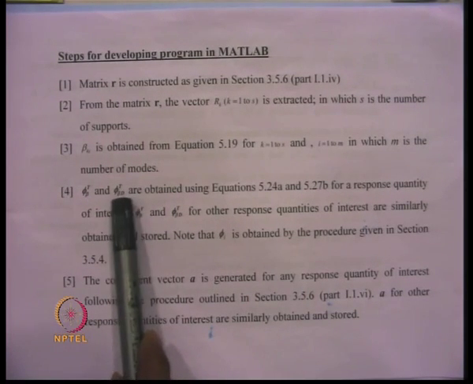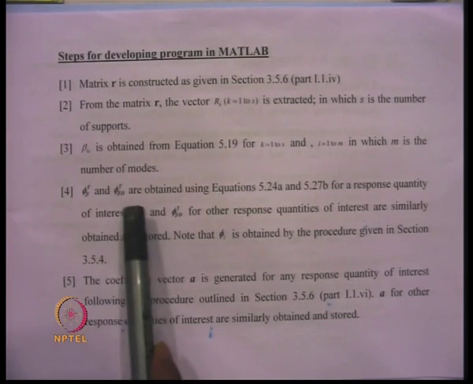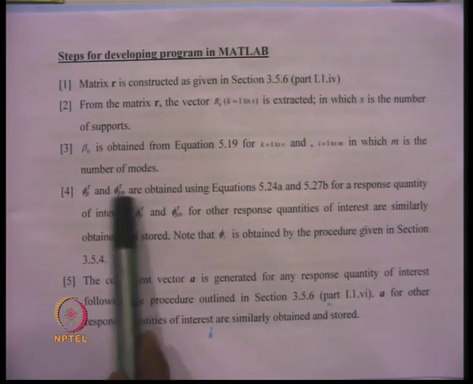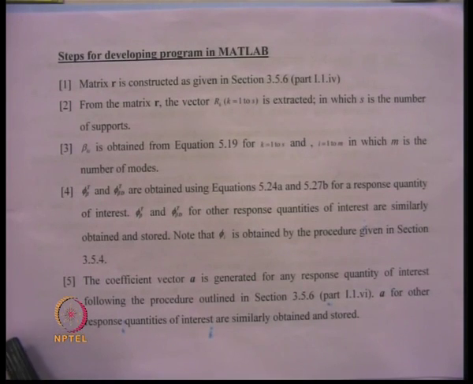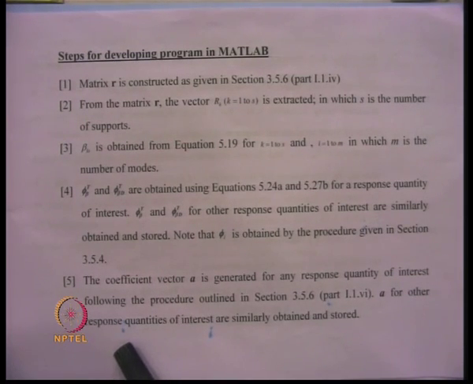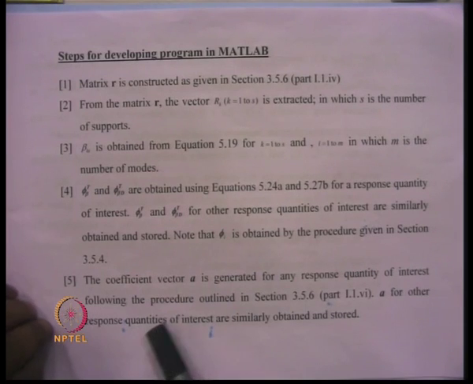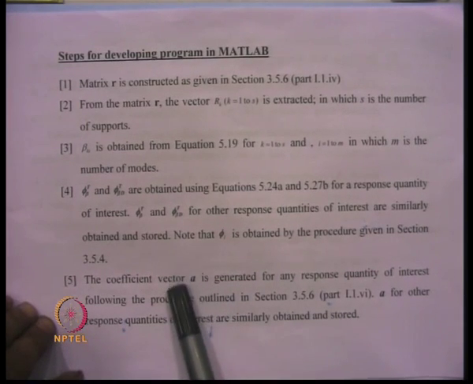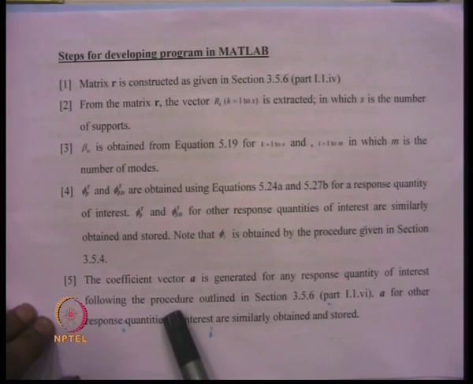So, all these quantities are known. Therefore, phi transpose beta d and phi transpose beta can be constructed. Once we have these two vectors, the next vector that is required is the A vector, that is the influence coefficient vector which comes from the pseudostatic analysis, and that can be stored for a particular response. The pseudostatic vector for the displacement could be different.